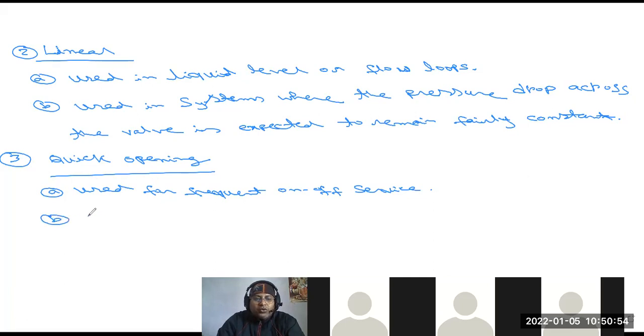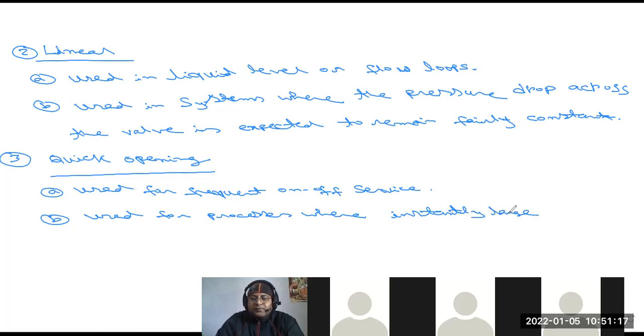Number two, used for processes where instantly a large flow is needed.